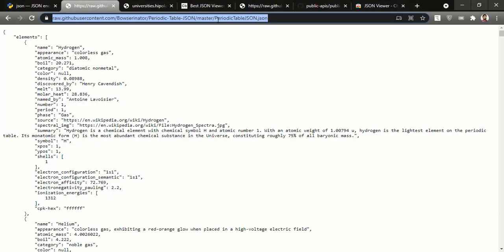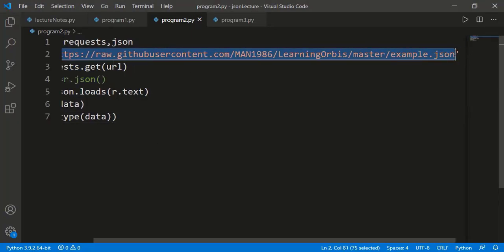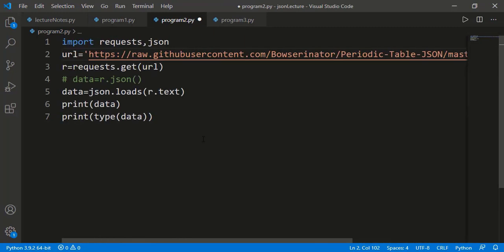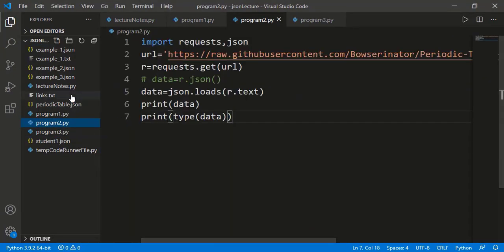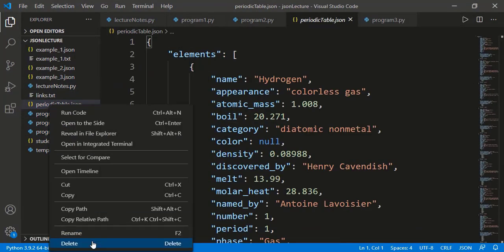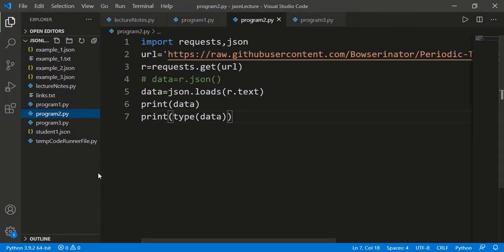Now here is the periodic table JSON file that we used earlier. This time I will simply copy the URL and paste it in this variable, and I will get the periodic table JSON data into the program. I can delete the periodic table JSON file from the working directory. I had two such files and both are deleted.